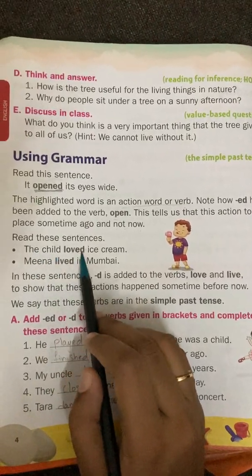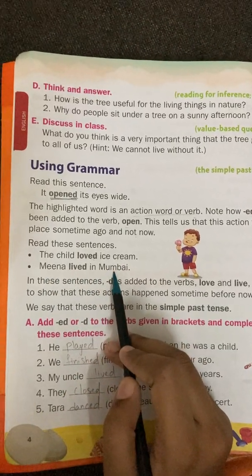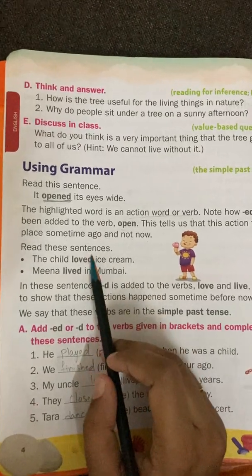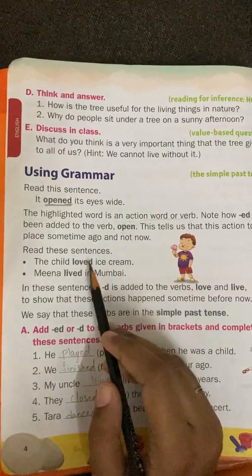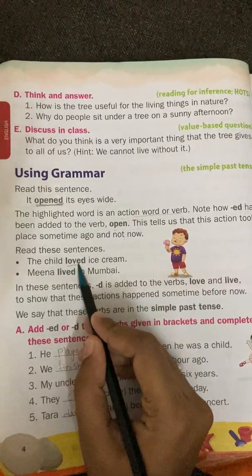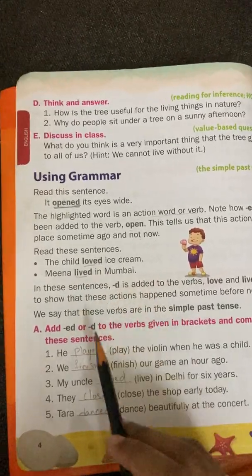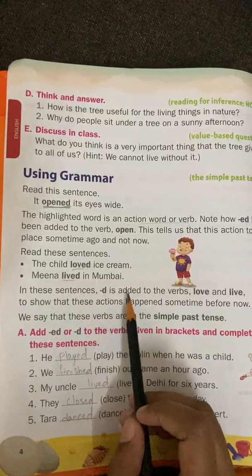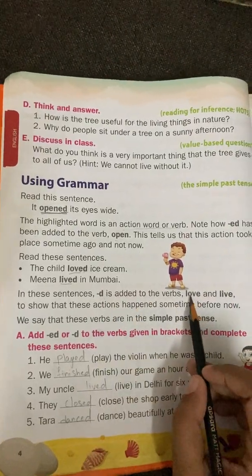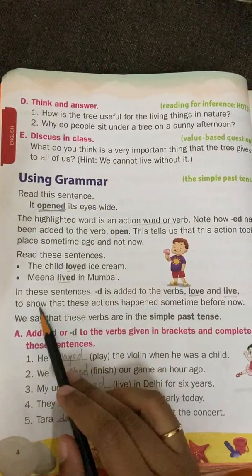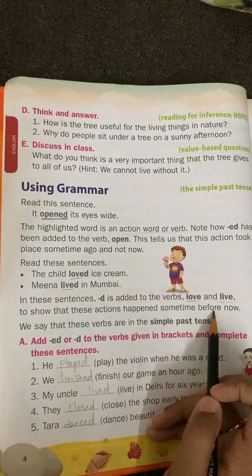The child loved ice cream. Meena lived in Mumbai. So here d is added to the verb. Love is the verb and d is added. Live is the verb and d is added. In these sentences, d is added to the verbs love and live to show that these actions happened sometime before now.